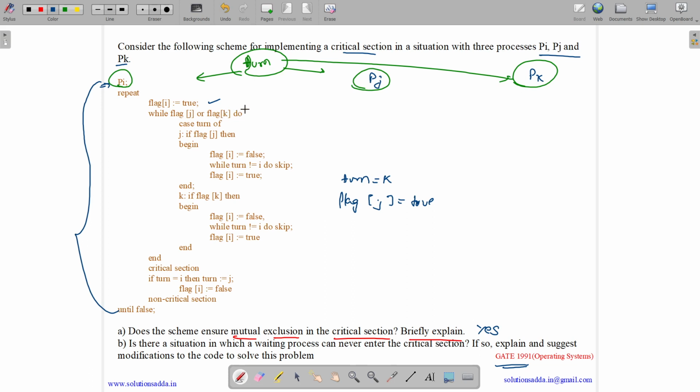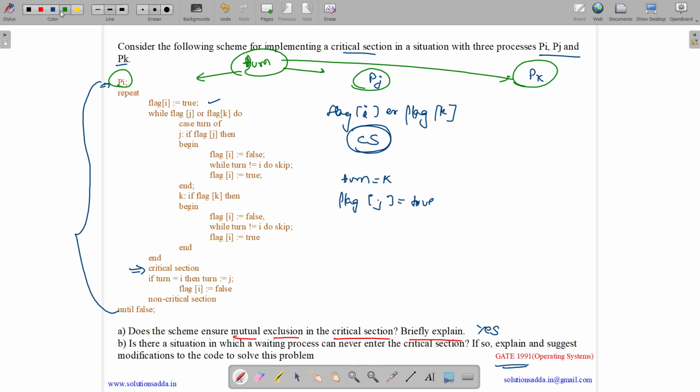Okay, it will check if flag of I or flag of k is true. If either is true, then it will not enter the critical section. But here you can see flag of I is false and flag of k is false. Only flag of j is true. Thus, what will happen is that pj is executing the critical section. So pj will come to the critical section and it is executing the critical section.